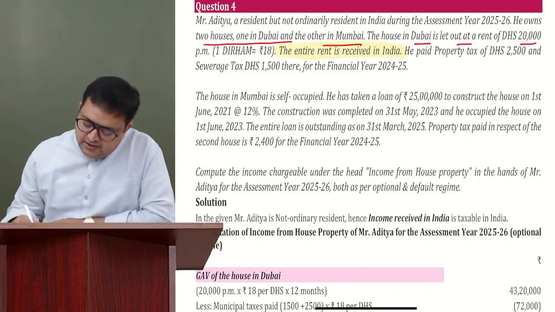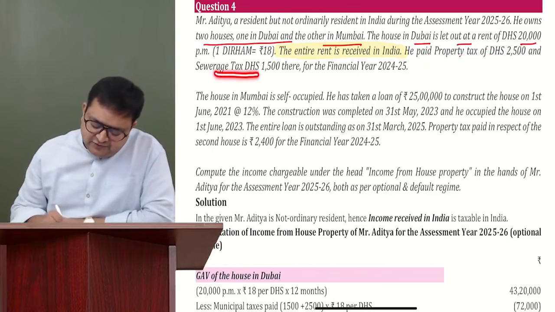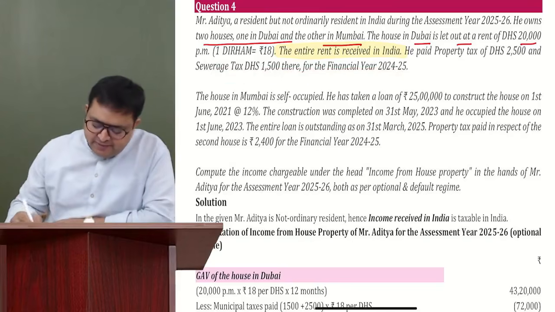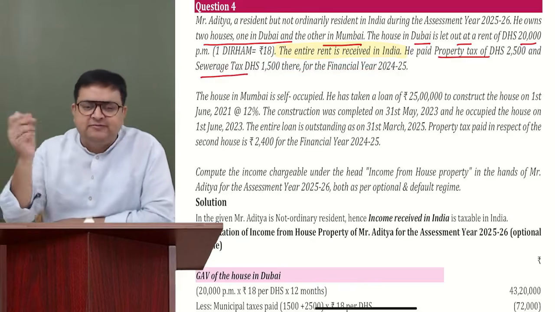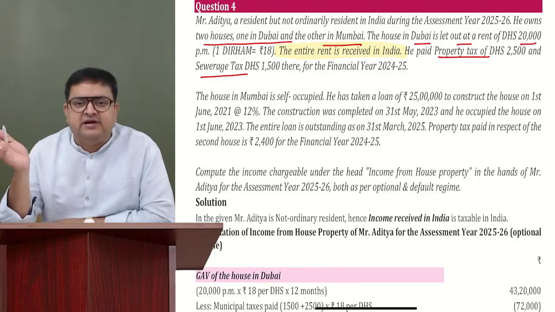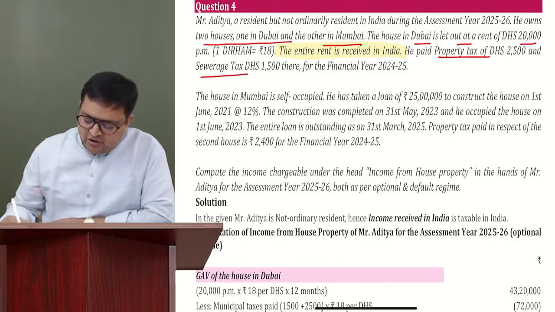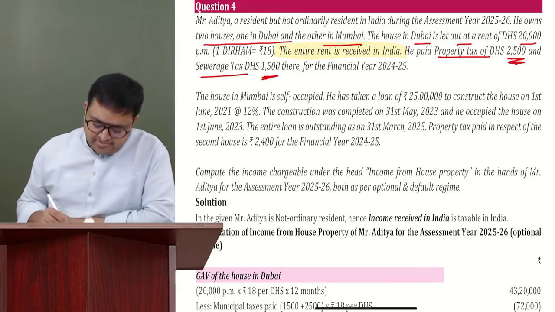Now, he paid property tax of 2,500 dirhams and sewerage tax of 1,500 there for the financial year. So he has paid property tax and sewerage tax. Sewerage tax is a maintenance and repairs tax, which we give to the municipal authority. So they both are municipal taxes. Sewer taxes, the drainage, etc. taxes also we have to pay. So this is nothing but municipal taxes. So how much has he paid? 2,500 dirhams and 1,500 dirhams.